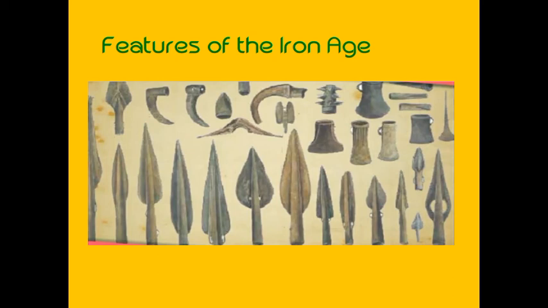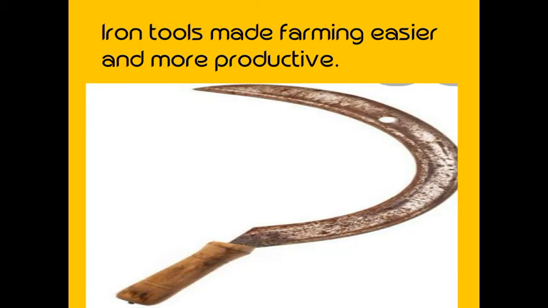Now, features of the Iron Age. What is the importance of the Iron Age? Iron tools made farming easier and more productive. With the help of iron tools, farming is easier. This is a sickle. Because the tools were strong, farming was easy. A wide variety of agricultural tools such as plowshares, shovels, sickles, and spades were made. These are the names of different tools that you can search in the dictionary also. What are plowshares, shovels, sickles, and spades? A sickle is this only, and spade, like we say in Hindi, phawda. So these are the different tools used for farming.